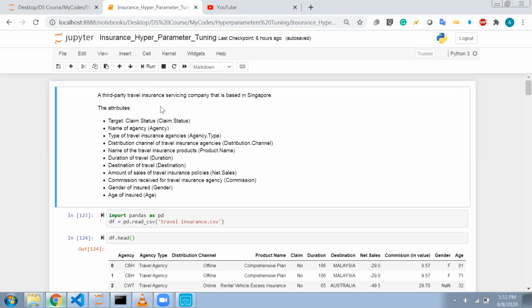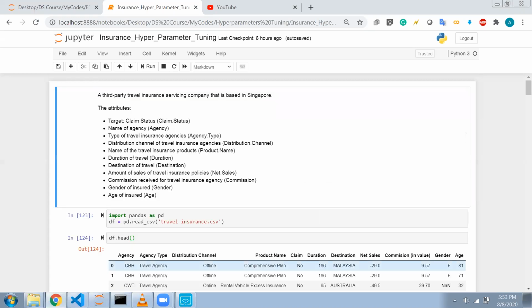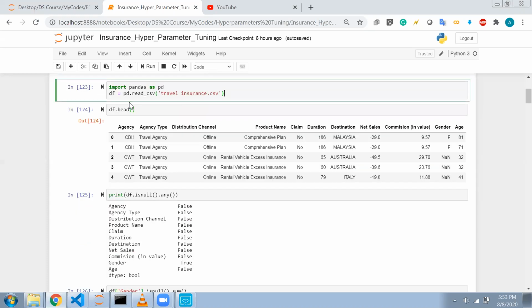All this data related to travel insurance is presented over here. So what is my target variable? The claim status, whether that claim was fulfilled or not fulfilled. I imported my data, and we can see the data.